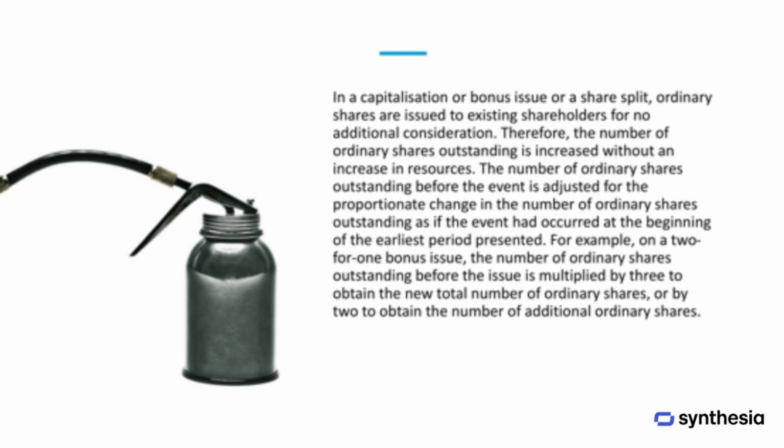In a capitalization or bonus issue or in a share split, ordinary shares are issued to existing shareholders without any additional payment. As a result, the total number of shares increases without any change in the company's resources. When calculating the weighted average number of shares, the number of shares outstanding before the event is adjusted proportionally, as if the event had occurred at the beginning of the earliest period presented. For example, in a 2-for-1 bonus issue, the original number of shares is multiplied by 3 to determine the new total, or by 2 to determine the additional shares issued.